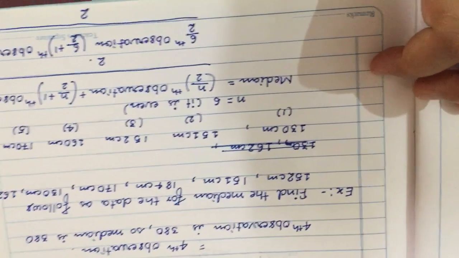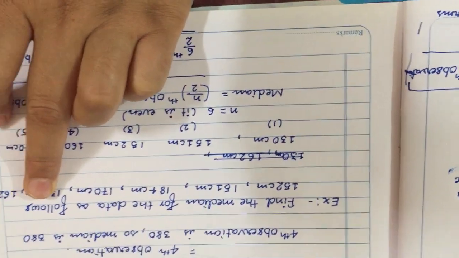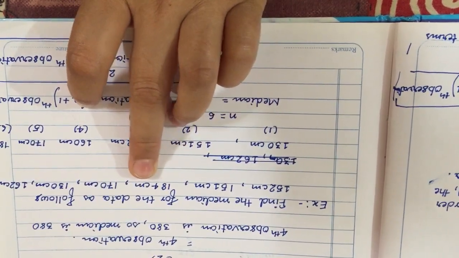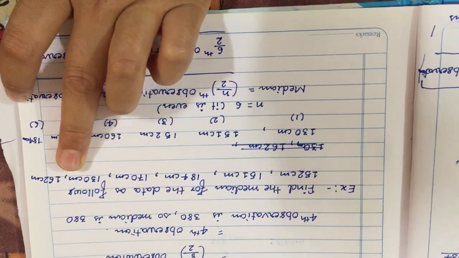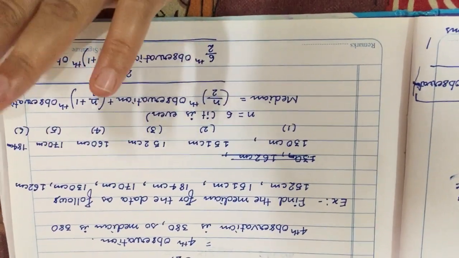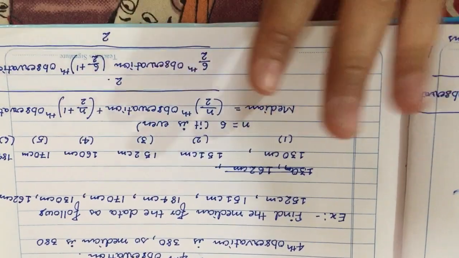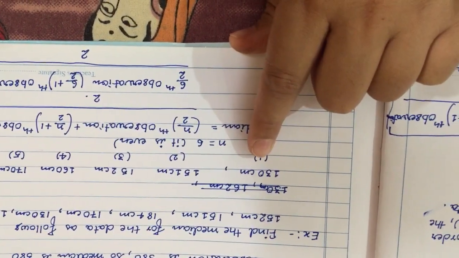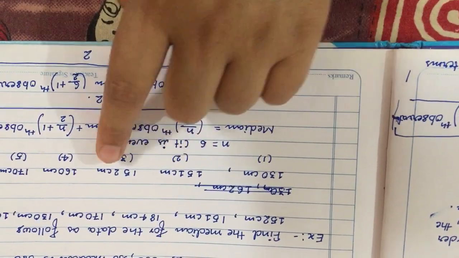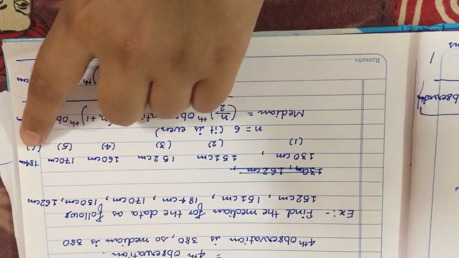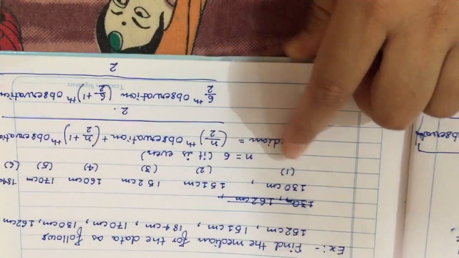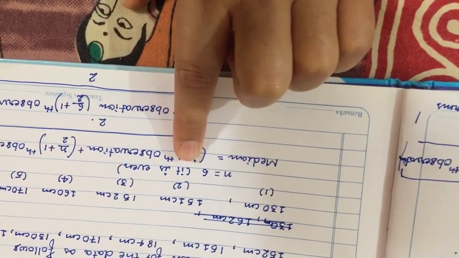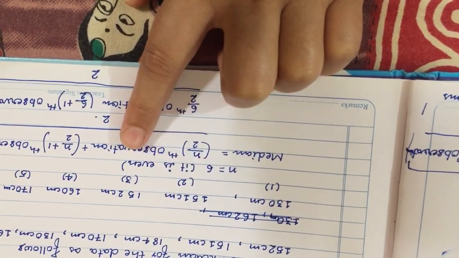Okay, let us take one example. Find the median for the following data: 152 centimeter, 151 centimeter, 184 centimeter, 170 centimeter, 130 centimeter and 162 centimeter. First, we have to arrange this in any order, ascending or descending. I am arranging it in ascending order. So first 130, then 151, then 152, then 160, then 170, then 184. Now, in this case, the number of observations is 6. So n is 6 and 6 is an even number.